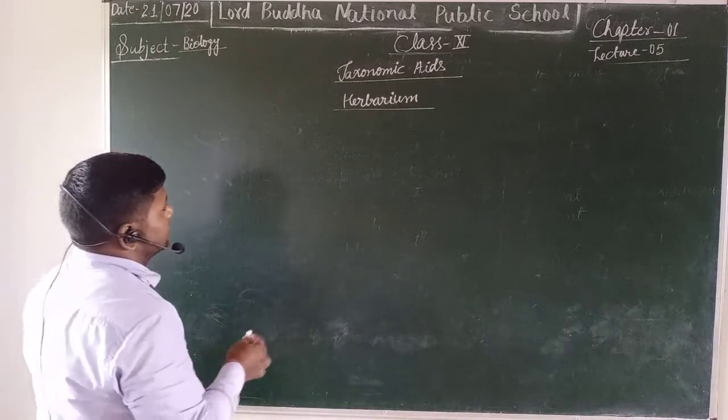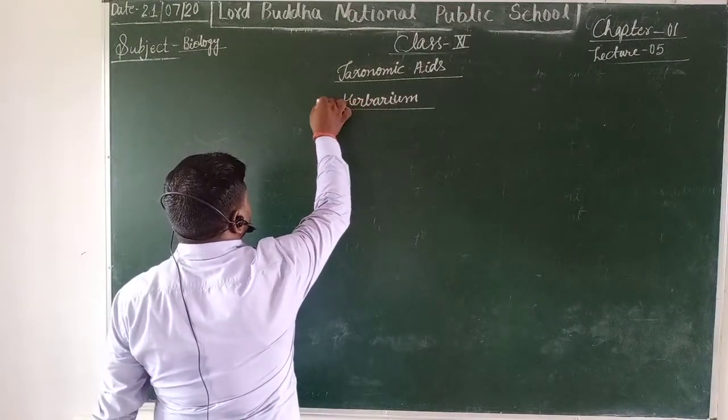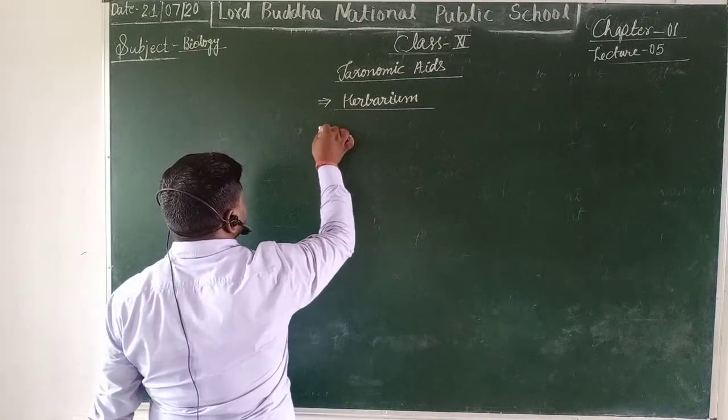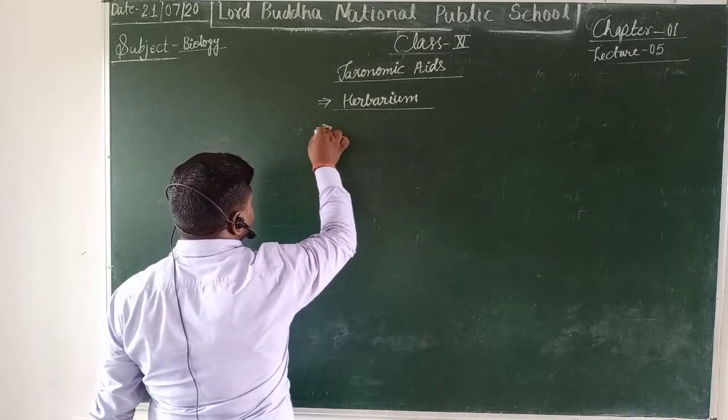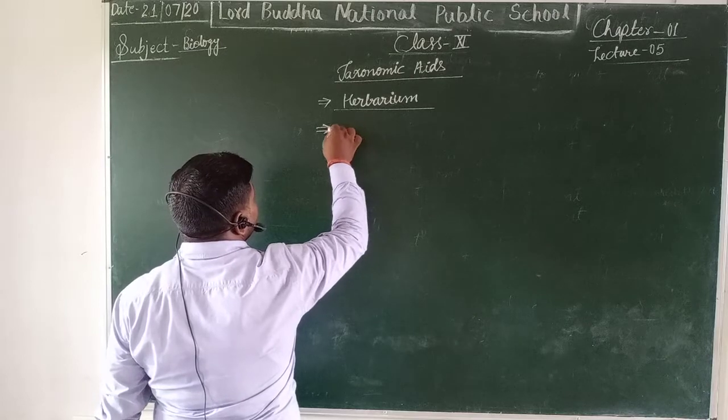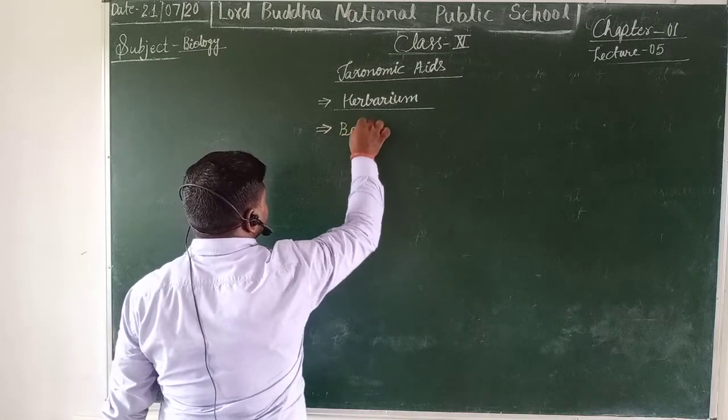Now students, the second topic of the taxonomic aids is the botanical garden.